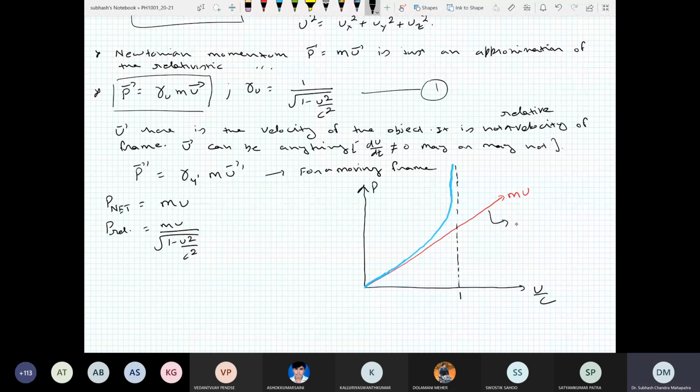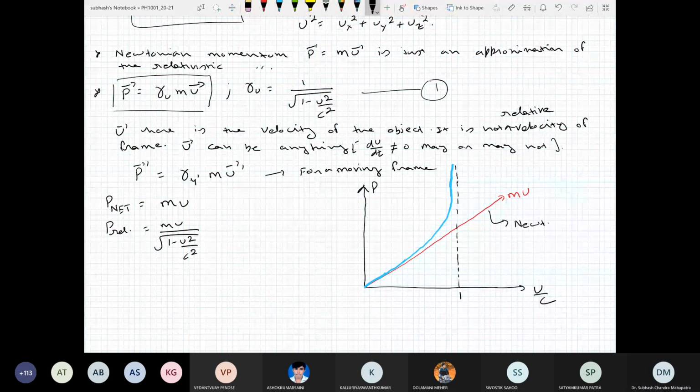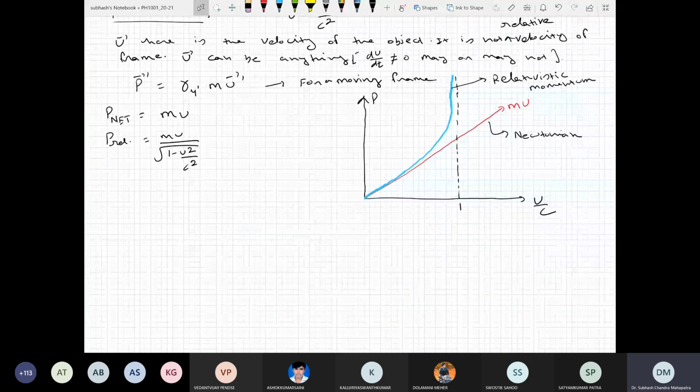So this is your Newtonian momentum, and this is your relativistic momentum. You see that at very small velocities, they both agree. They both are the same. But as the velocity of an object increases, they start to deviate. So that's basically the difference between the definitions. Any question on this?